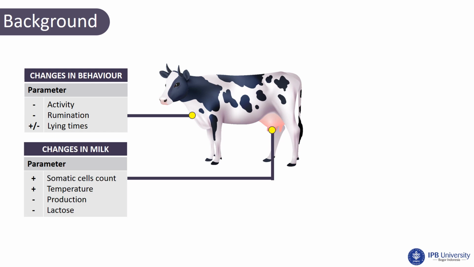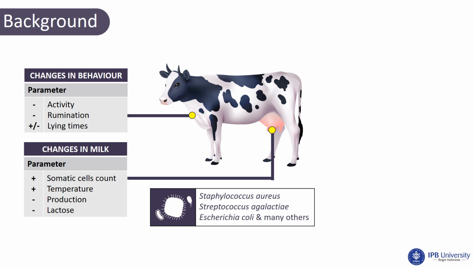In behavior, the cows will do less activity, lose their appetite, and be tired easily. In milk, the cows have higher somatic cell count and temperature, and the cows have less milk production and less lactose in their milk. The sources of the infection are these bacteria: Staphylococcus aureus, Streptococcus agalactiae, Escherichia coli, and many others.